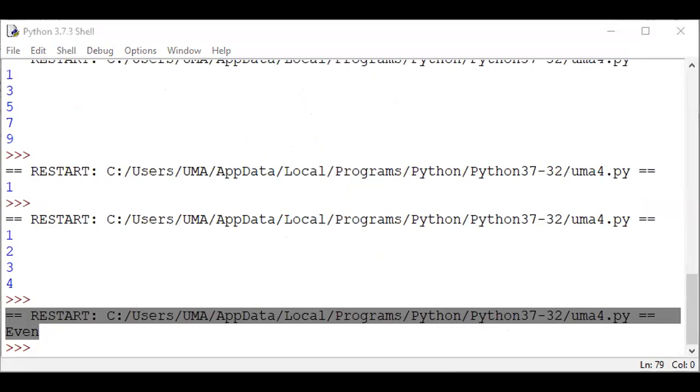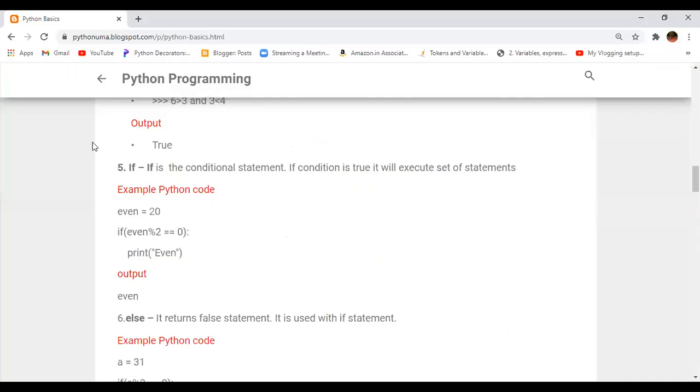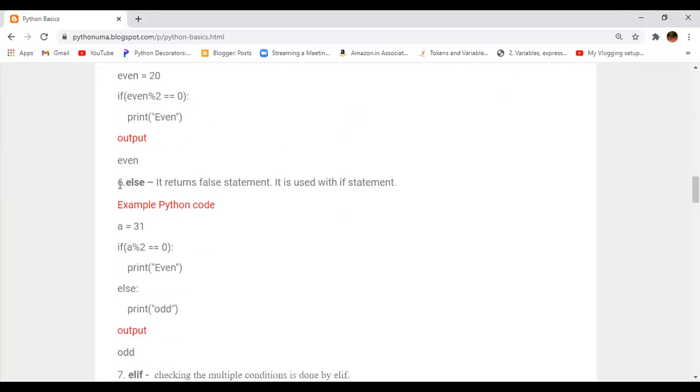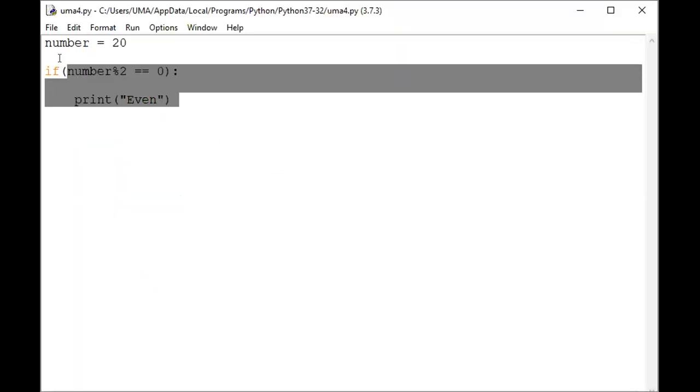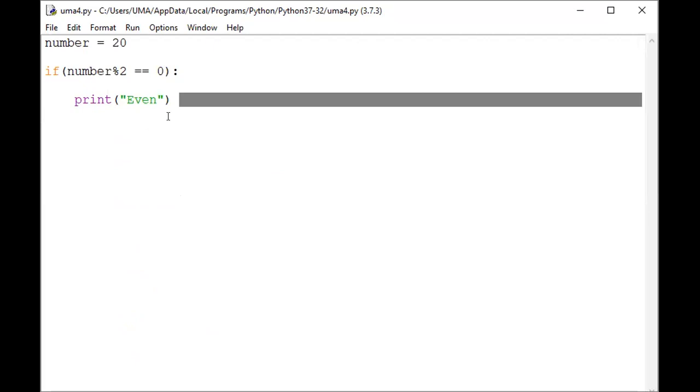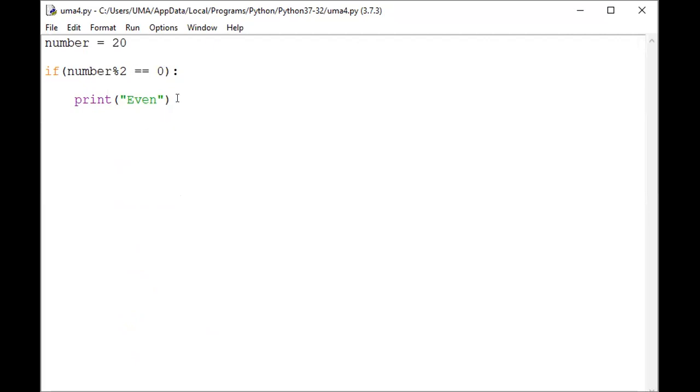Here the next important statement in this case is the else statement. What is the else statement here? The else statement returns the false statement. Here it is used with the if statement. For example, you take the even or odd numbers. If you want to print the even or odd number related information, let us take a simple example. For example, 20 is an even number, print even.